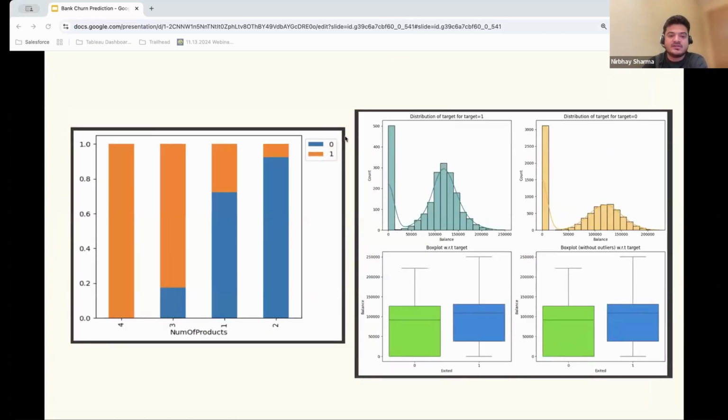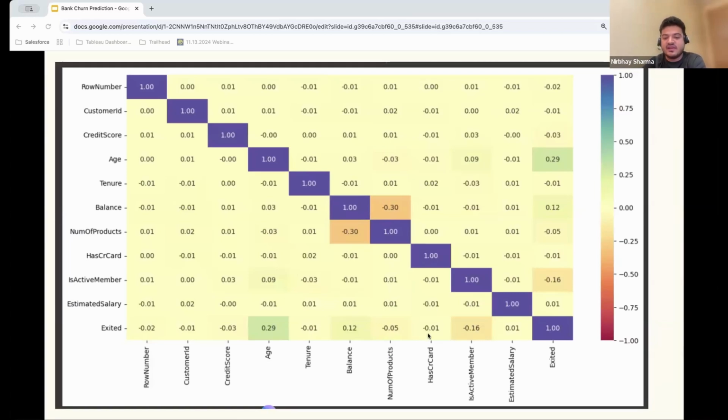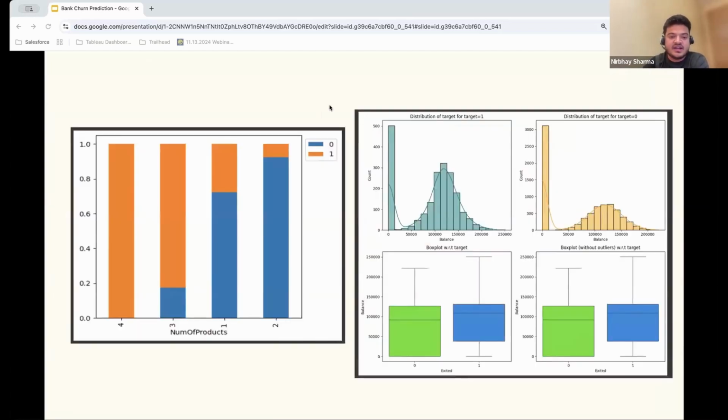Based upon this correlation graph, I thought we could check the number of products and other correlation aspects as well. When we plotted the graph, we were able to see that customers who have more products within the bank, who are using more services within the bank, are most likely to stay. Whereas customers with fewer products are more likely to leave. The same goes in the context of balance as well. People who have less balance are more likely to leave.